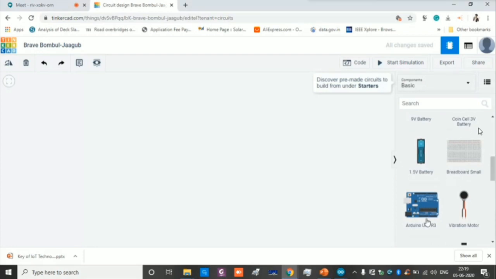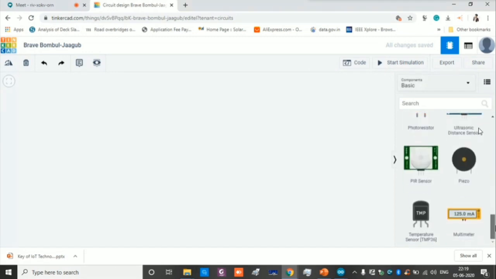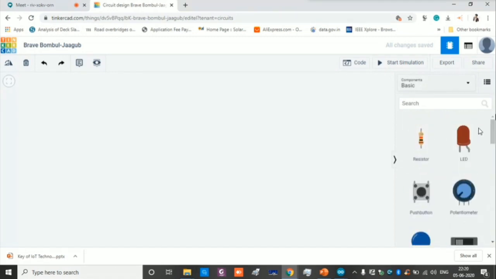It has Arduino, a vibration motor, a breadboard, and the components you practically use in the lab. These are available online itself, so you can connect and interface the components. I will teach you later. You can see the output of the results. You don't need to purchase a board and connect it to check whether it is working or not. You can check and validate by the simulation itself.